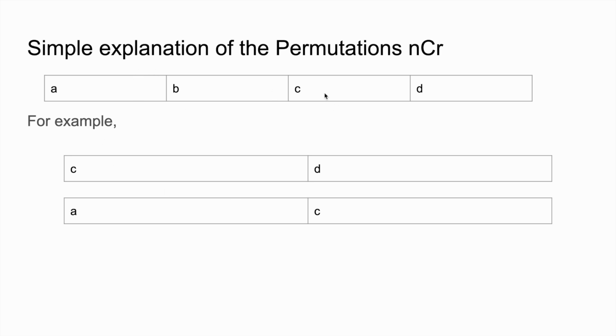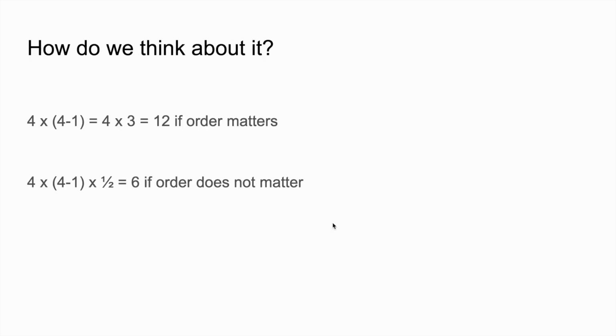And here, for example, we can literally go around. We can pick C as the first one, and then we can't pick C anymore, and then we can pick either A, B, or D. In this case, we pick D, and then same here, let's pick A first, and then we can pick B, C, or D, and we'll pick C. And how many possible ways are there to think about it?